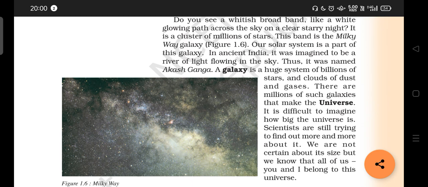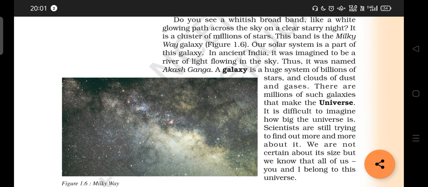Now, Akash Ganga. It was named after Akash Ganga. A galaxy is a huge system of billions of stars and clouds of dust and gases. So, what is a galaxy made up of? You should tell me: billions of stars, clouds of dust and gases. We call it a galaxy. We have millions of galaxies that make up this big universe. One such galaxy is the Milky Way. Our solar system is also part of this Milky Way. Understand? Millions of galaxies make up the universe.